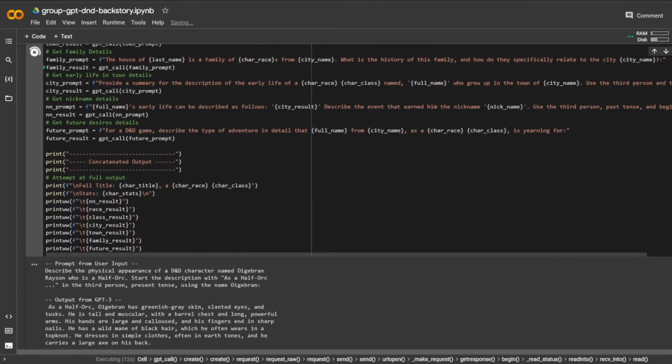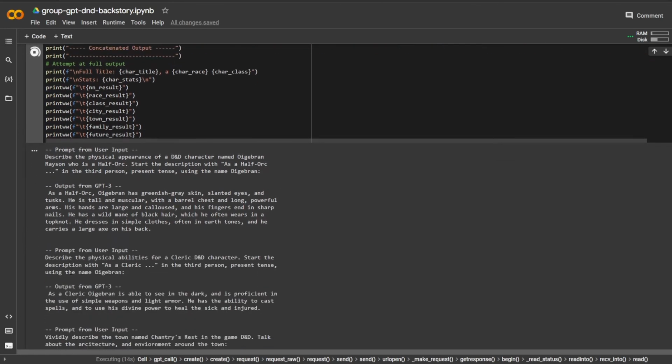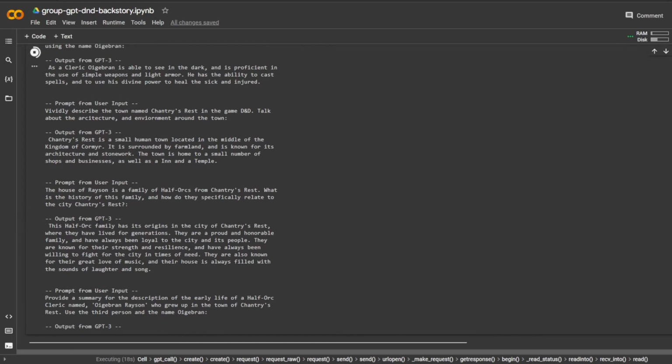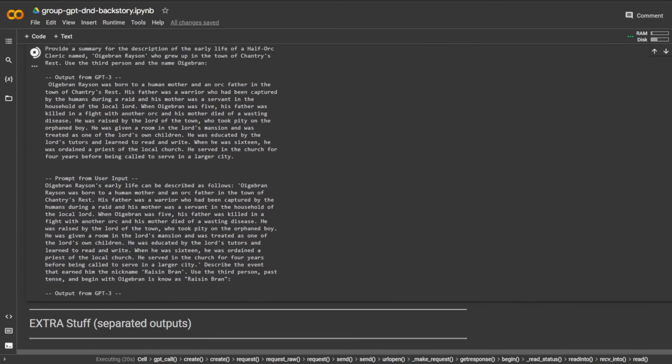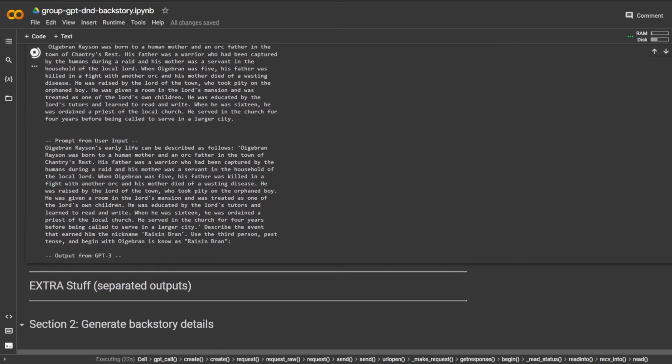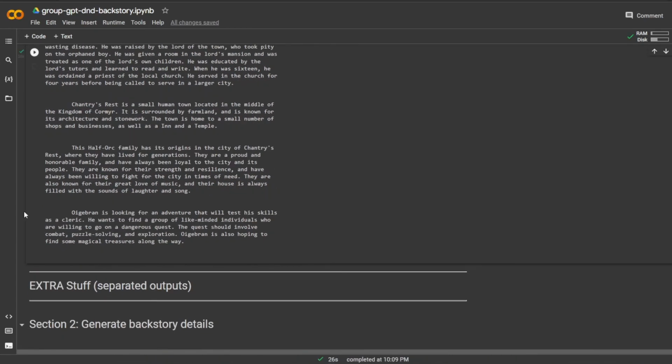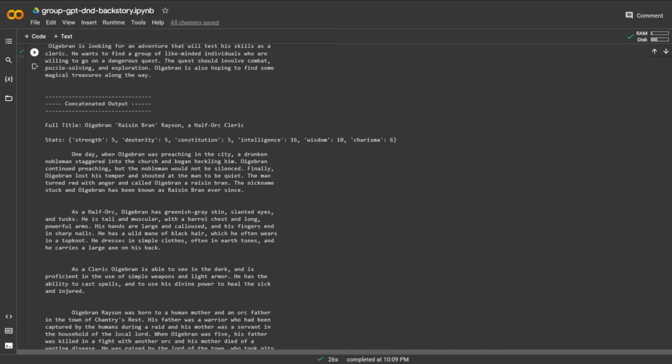And here I'm looking for a decent amount of output, and it looks like I'm getting it. So I'm definitely impressed by that. I want a lot to pull from so that I can react differently to how my characters portray my NPC, and I can change it up a little bit if I need to. So, concatenated output for Orgibron, the Raisin Brand Raisin, half-orc cleric.